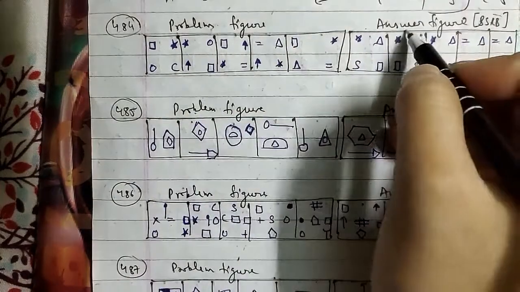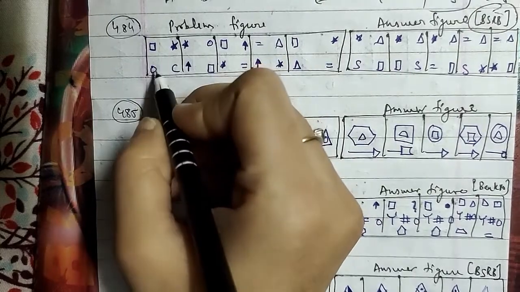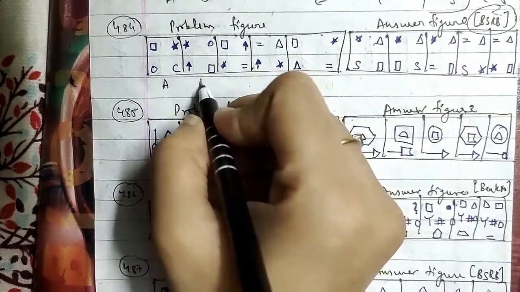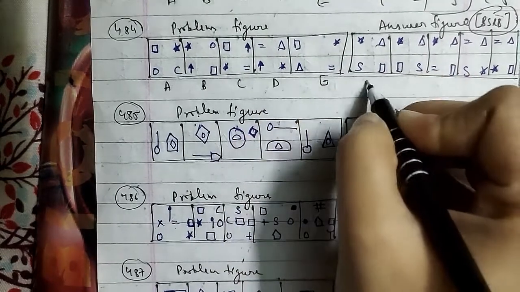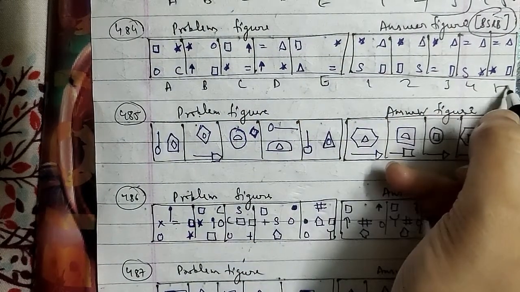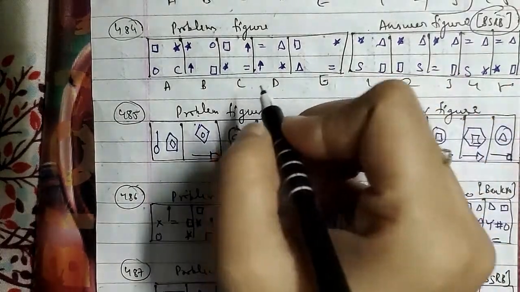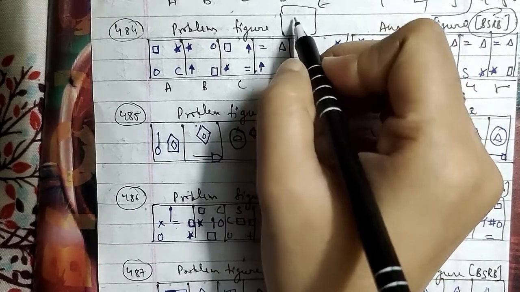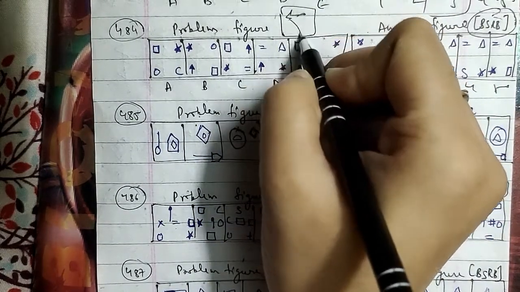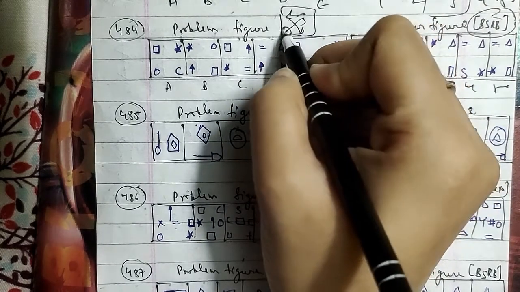These were the problem figures and these were the answer figures which have been asked in the BSRB question paper. This is figure A, rectangle, circle, star and C. This is figure B, this is figure C, this is C, D and this is E. Here this is 1, 2, 3, 4 and 5 respectively as well. And in these figures the symbols move in this order: this will move from here to here, this will come here, and this will replace.